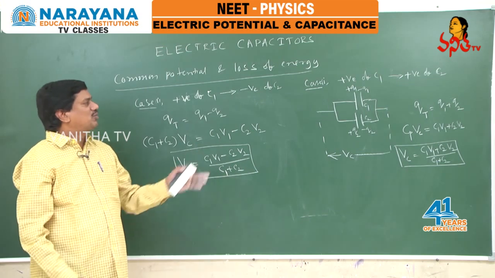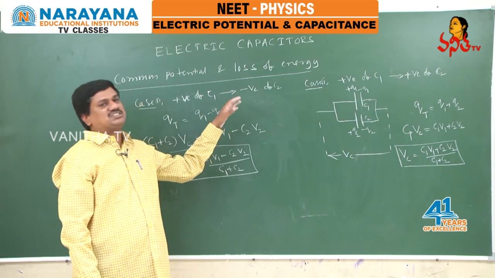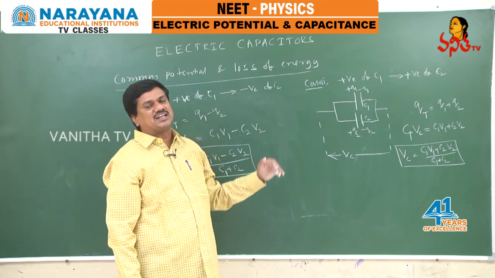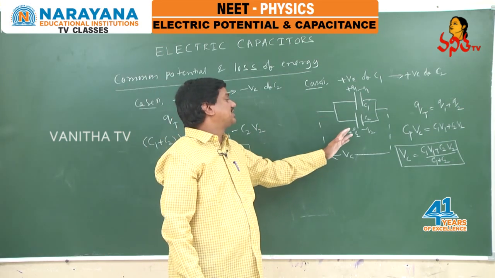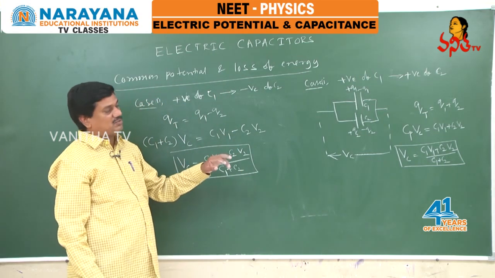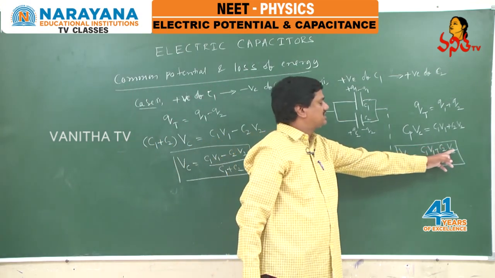And here one more model of problem. They may give like this. A capacitor of capacity C1 is charged to potential V and it is connected across an uncharged capacitor. Uncharged capacitor means potential across the second is 0. In that situation, we can use the same formula by substituting V2 as 0.